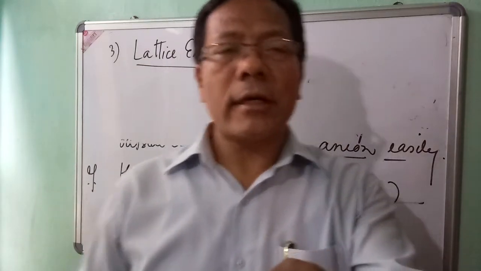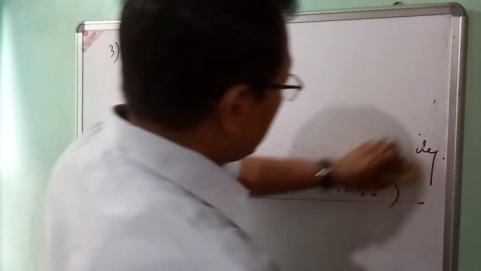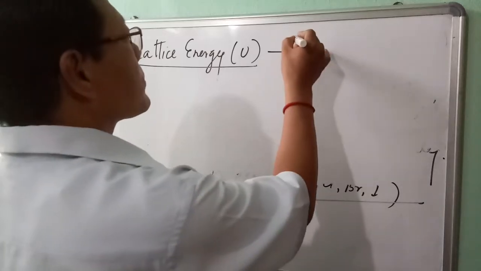Let me give the definition of lattice energy.